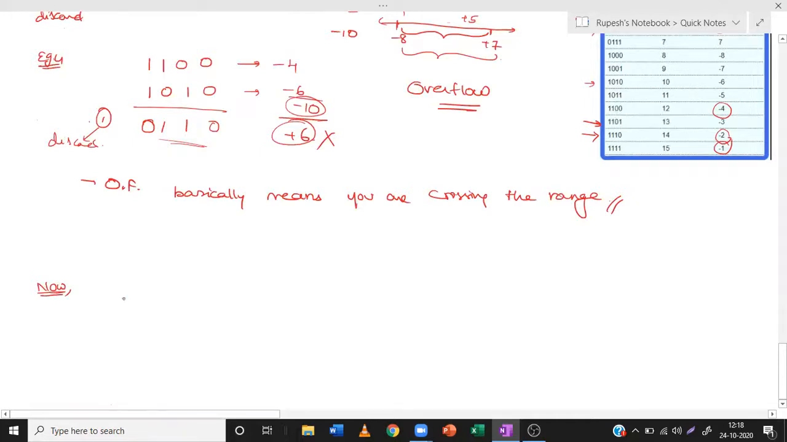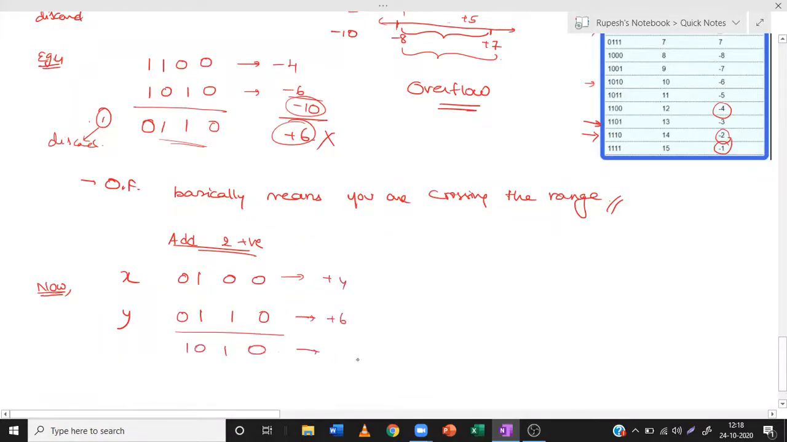Now x, y. If you add two positive numbers, let us take the example we have seen earlier: 0100 and the next number 0110. 0100 is plus 4 and 0110 is plus 6. When we add this, we will get 1010, that is minus 6, which is wrong. Here the wrong answer is due to the overflow condition.